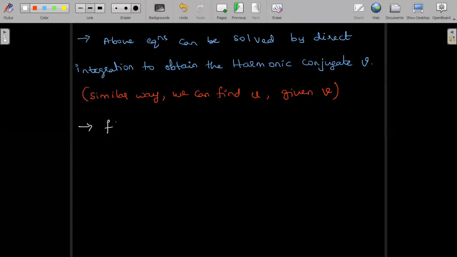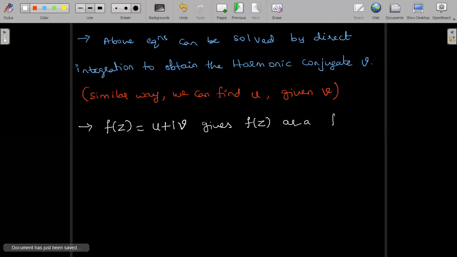U will be known, v will be known. So, f of z is equal to u plus iv, which gives f of z as a function of x comma y. Now, as a function of x comma y, when I know it, I can substitute the Milne-Thomson substitution.